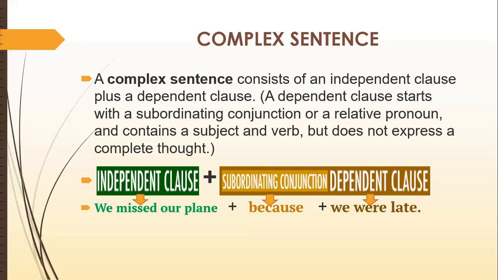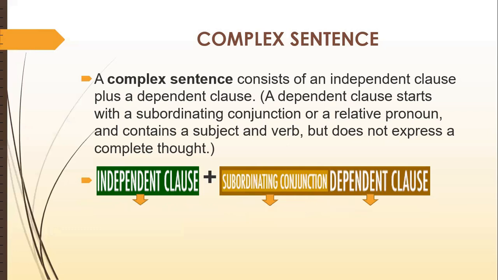So we missed our plane, independent clause, and then the subordinating conjunction. And after the subordinating conjunction, whatever clause is used will be considered a dependent clause. So here one is independent and the second one is a dependent clause, and these are joined with the help of a subordinating conjunction.